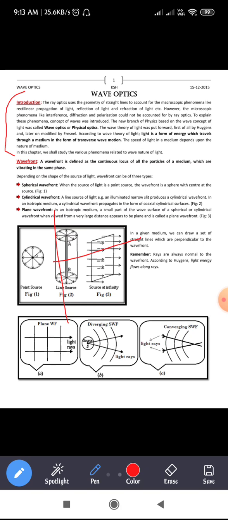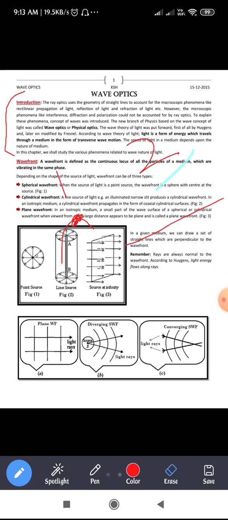You can see here, let us say that this is a wave. Let us say this is one particle and this is the second particle. When you compare both the particles, both are in phase. So we call this type of particles as particles in phase.